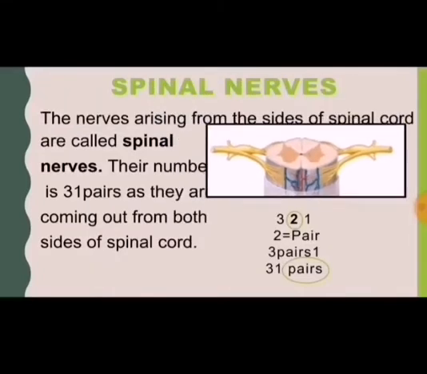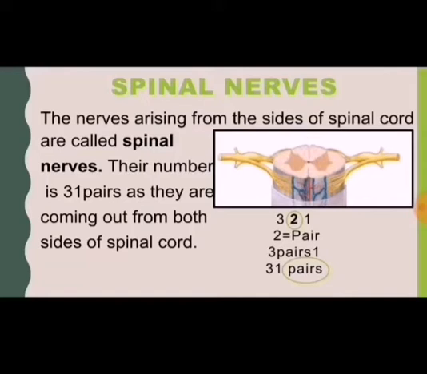Spinal nerves. The nerves arising from the sides of spinal cord are called spinal nerves. Their number is 31 pairs, as they are coming out from both sides of spinal cord. We can remember the number of spinal nerves by writing the first three numbers in descending order, that is 3, 2, 1. We know that 2 is equivalent to pair, so we can also write it 3 pair 1. Now, if we shift pairs after 31, it becomes 31 pairs.